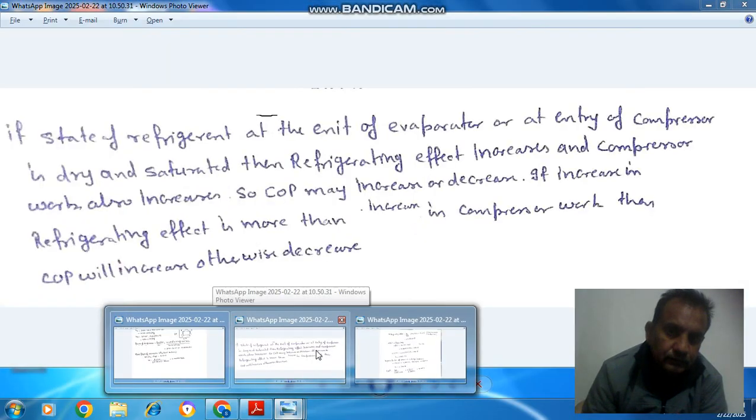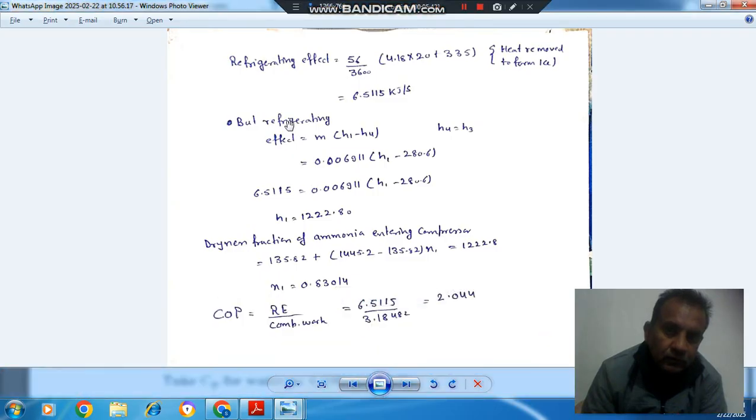Now third is to calculate the refrigerating effect. Heat is removed from water to form ice, so heat removed from water is your refrigerating effect.